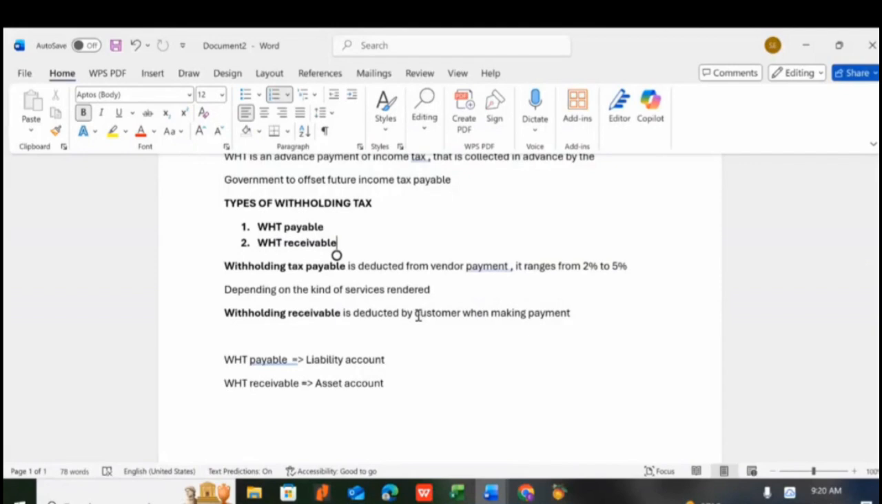Withholding tax receivable will be deducted by customers. When customers are making payment, they also deduct. They back it up with evidence. The reason why they are deducting is understandable. They are not breaching the law. It is according to the guidance of the law. So that is actually all about withholding tax.